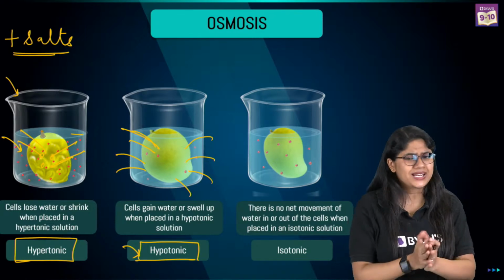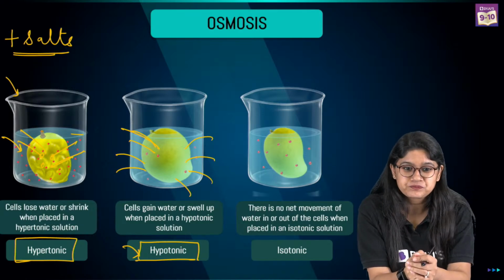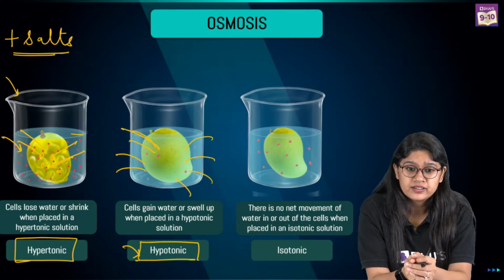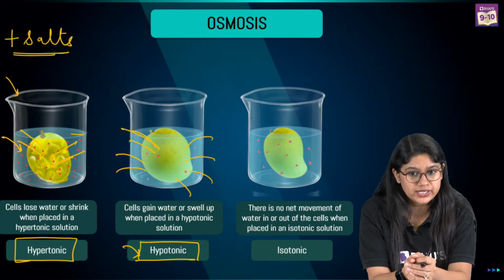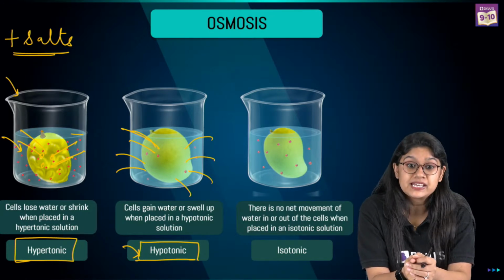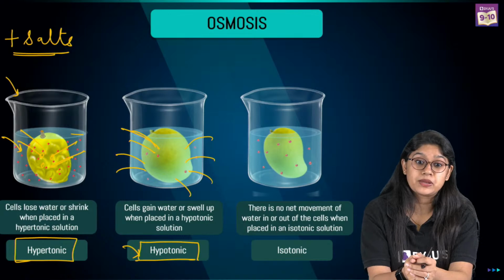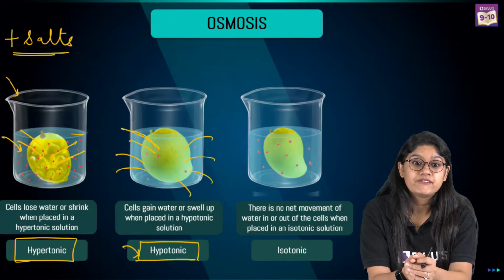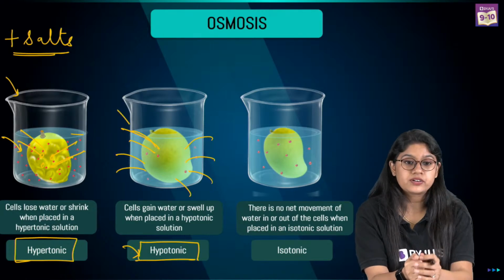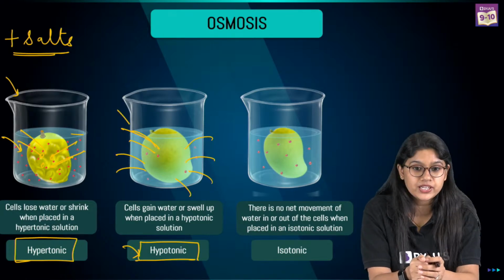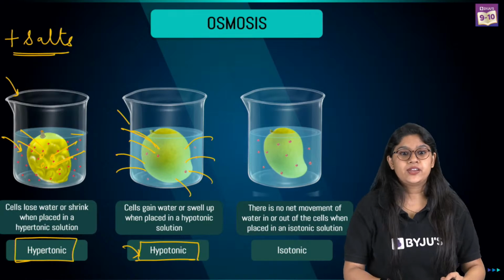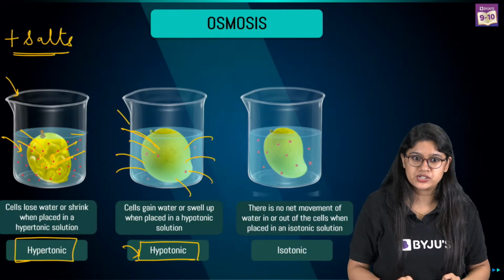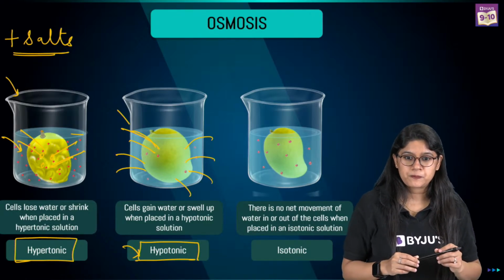Are we clear, everyone? Quickly give me a thumbs up. Very good, Shrishti. Hypertonic solution, cell shrinks. Hypotonic solution, cell swells. And in isotonic solution, size remains the same. Very good, Lakshmi. In this particular diagram, we can see that the cell swells up. Very good, Himani. Thank you for sharing the extra information.